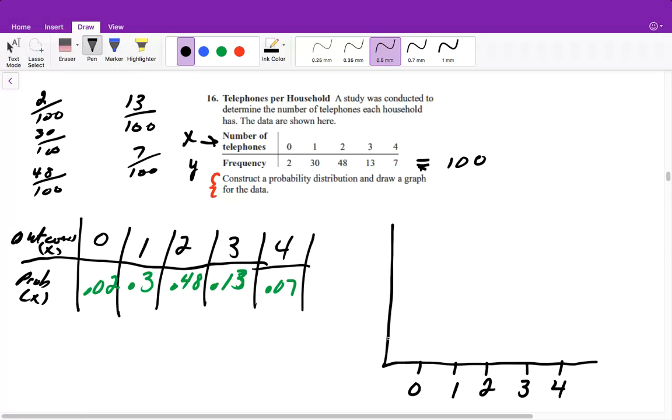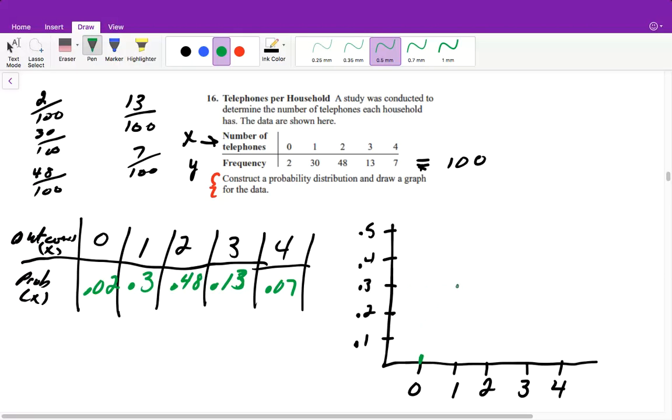So here I'm going to count by 0.1, because I only need to go up to 0.5. So make it easy for yourself: 0.1, 0.2, 0.3, 0.4, and 0.5. This one may be a little bit tricky because 0.02 and 0.07 may be hard to approximate. I would have done it with 0.05s personally, but I didn't have enough space for it. But 0.02, so we just go to 0, and we're at 0.02, so I'll say that is approximately right there. So there's our graph at 0.02.